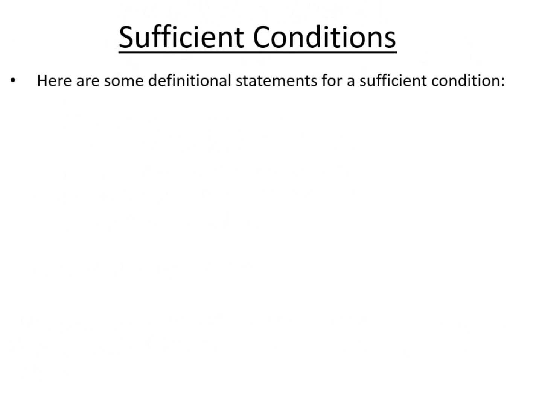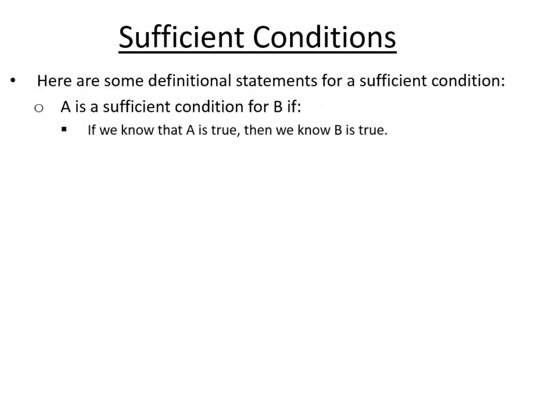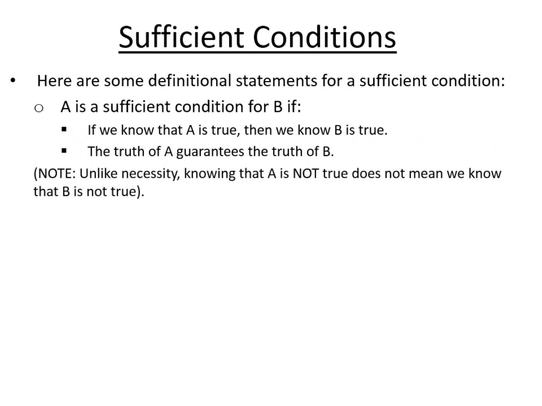Thinking now about sufficient conditions, definitional statements might run like this. A is a sufficient condition for B if we know that A is true, then we know that B is true. To phrase this like we did in the previous slide, we would say the truth of A guarantees the truth of B. Now you might have to be careful here. In the previous slide, we said the falsity of A guarantees the falsity of B, and that is a necessary condition.